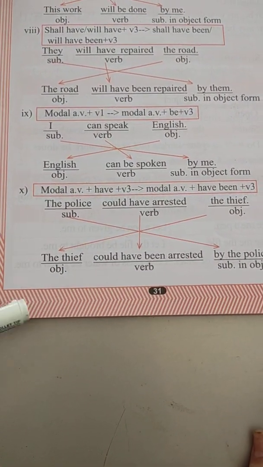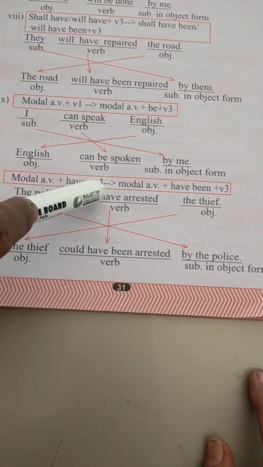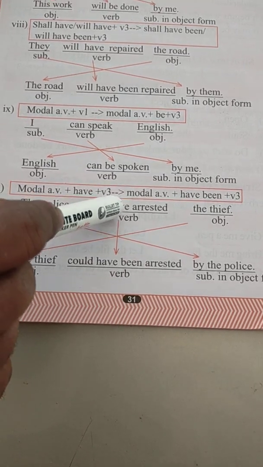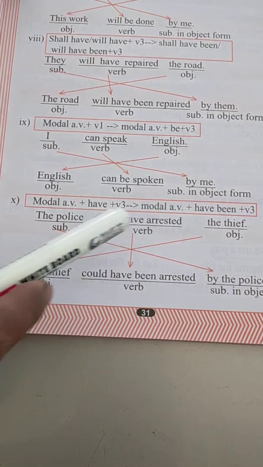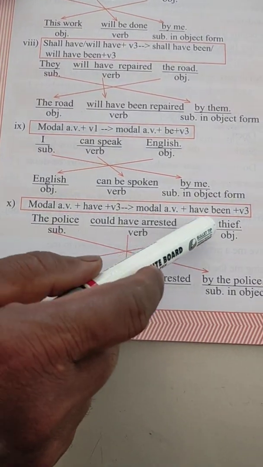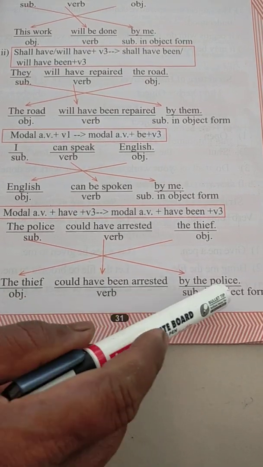So you come to the modal auxiliary verb plus have plus V3, and it will be, in the passive, modal auxiliary verb plus have been plus V3. The police could have arrested the thief. The answer will be: the thief could have been arrested by the police.